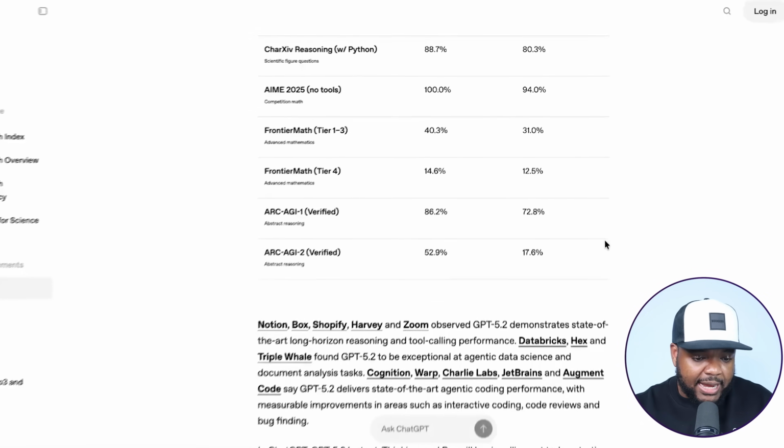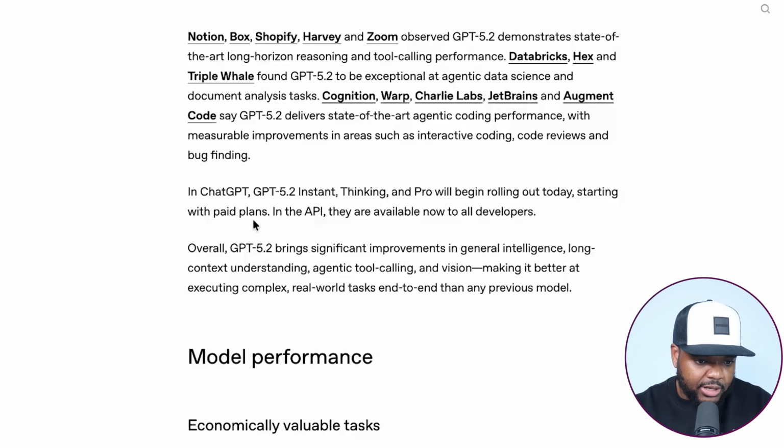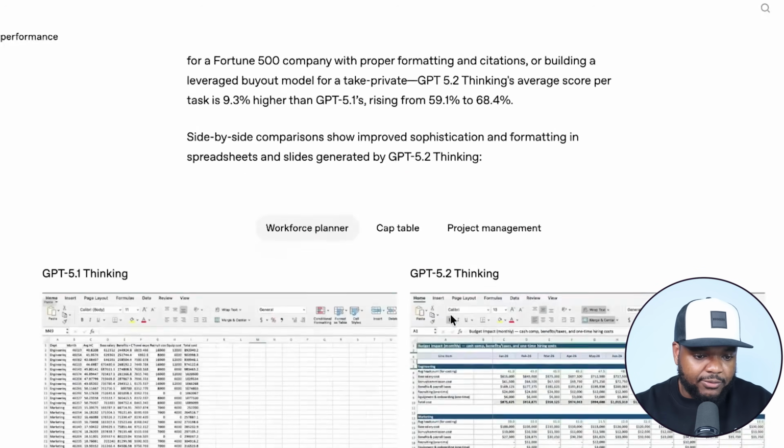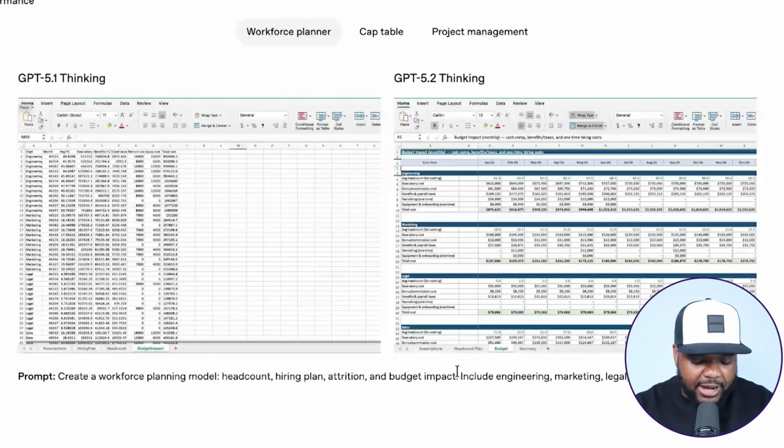But if we just scroll down slightly on this page, I want to point out one more thing. It says here that overall ChatGPT 5.2 brings significant improvement in terms of general intelligence, long context understanding, and so forth. And if we just scroll down even further, they've given us an example of how this new 5.2 model has improved. And we can see here that there's been a big improvement in the way that it's able to structure spreadsheets. So I thought, you know what, in today's video, this could be a perfect example of a digital product business that I could launch off the back of ChatGPT.